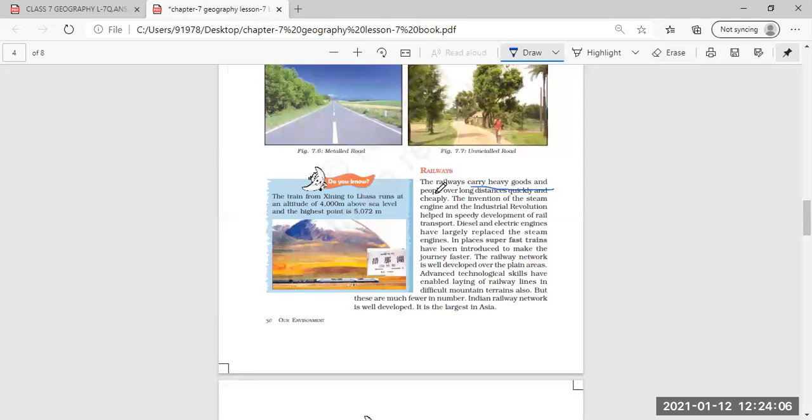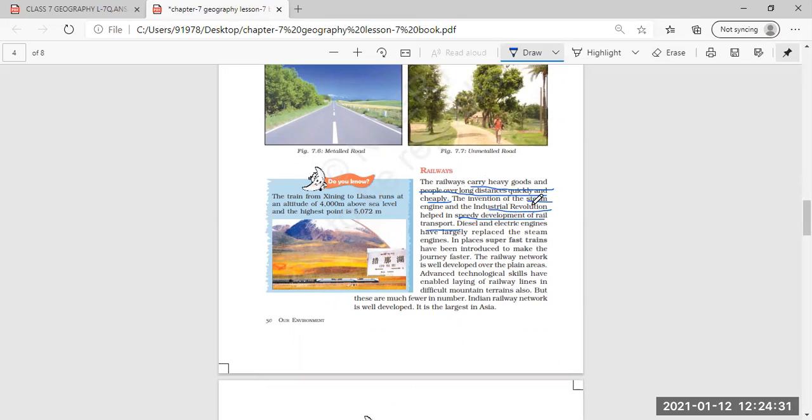heavy goods and people over long distances, and very quickly in a short time period. Plus they are also a very cheap mode of transportation. First of all, due to the invention of the steam engine and the industrial revolution, speedy development of the rail system appeared.